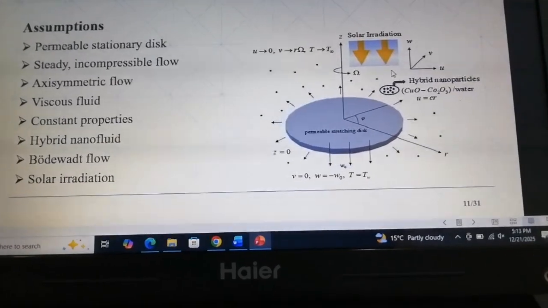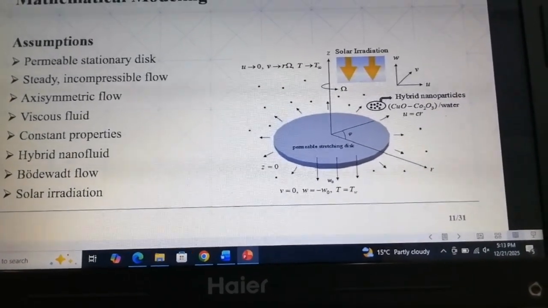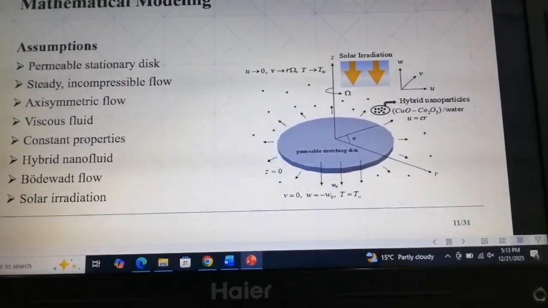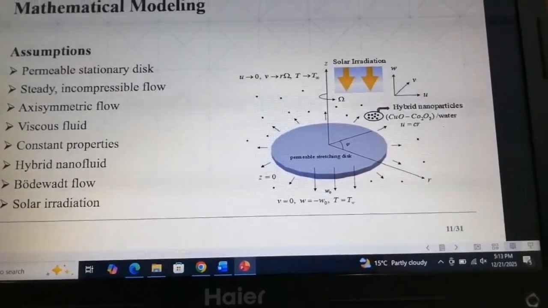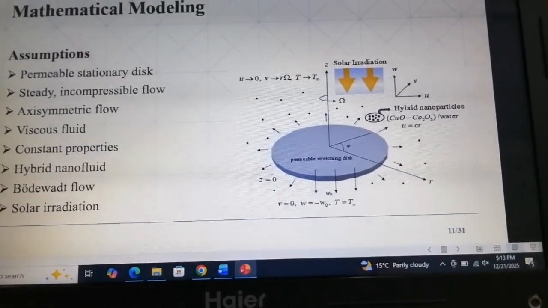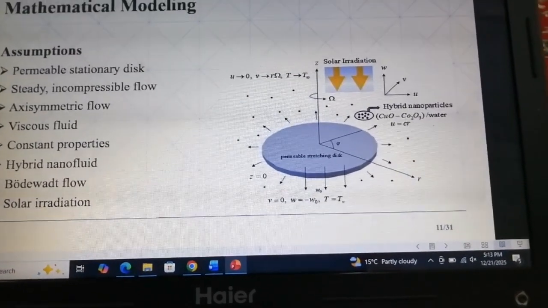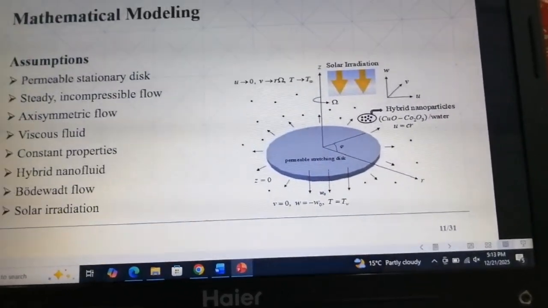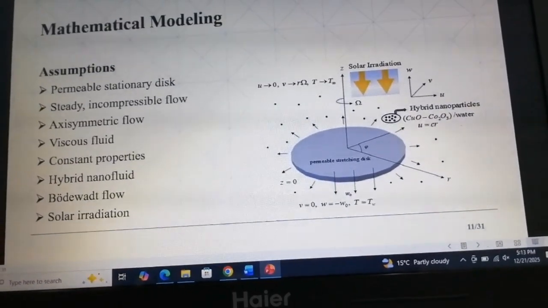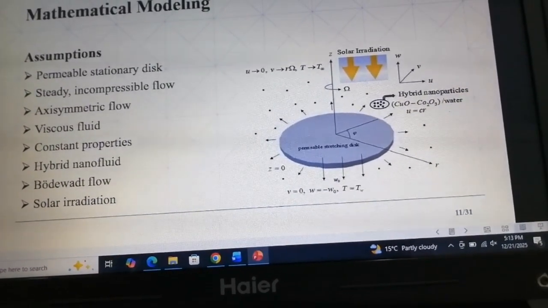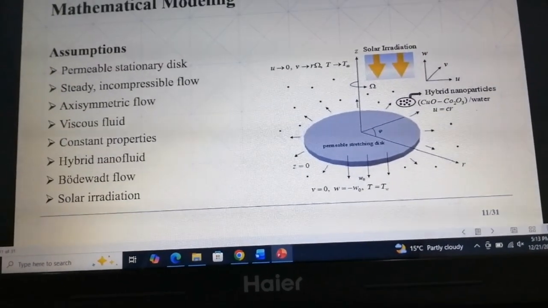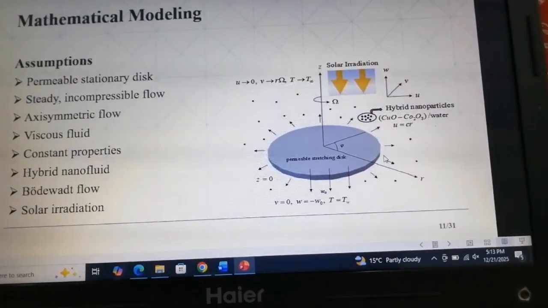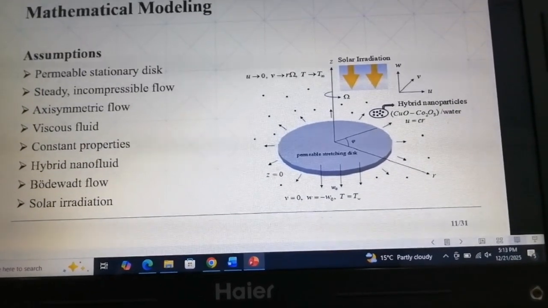This diagram shows the setup of our problem, the Bödewadt flow over a permeable disc with solar irradiation with suction and injection. Here is a stationary disc. Here is a fluid rotating above the surface. And these arrows show the direction of suction and injection.